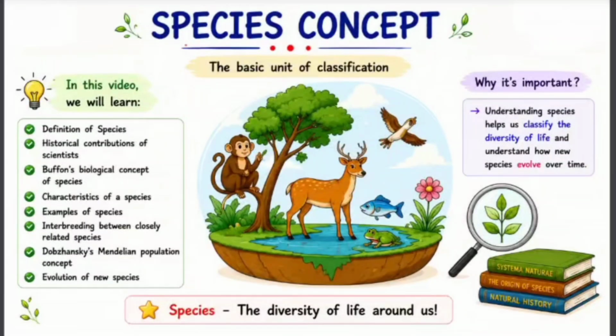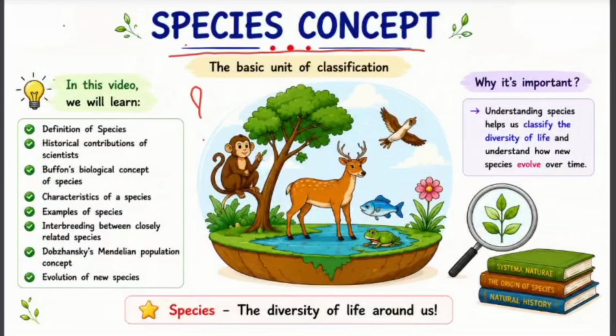In today's class, we are going to discuss an important topic called the species concept. Now, whenever we study classification, one question naturally comes to our mind. What is the smallest unit used to classify living organisms? Is it kingdom, phylum, class, or something else?